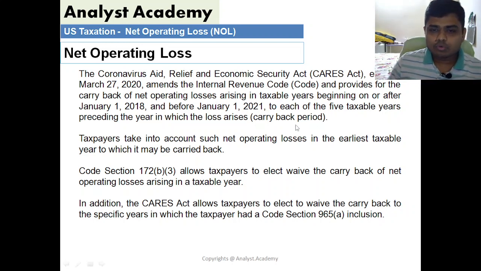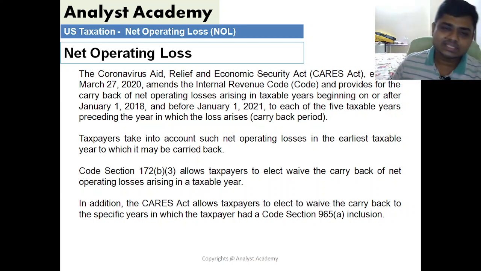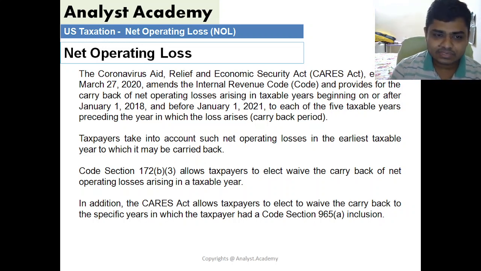So we can go back up to 5 years, but we have to use the entire 5 year period, starting from the first available year where we can offset the net operating loss for the years 2018, 2019 and 2020. Taxpayers take into account such net operating loss in the earliest taxable year to which it may be carried back.